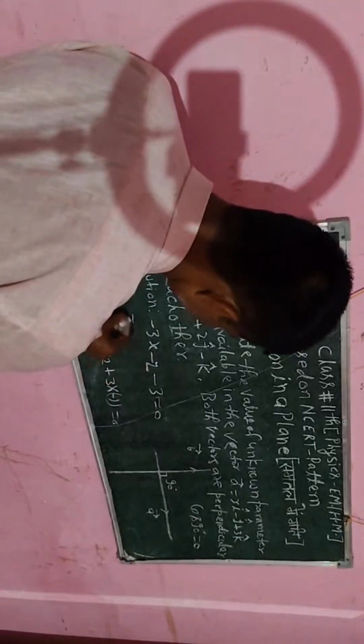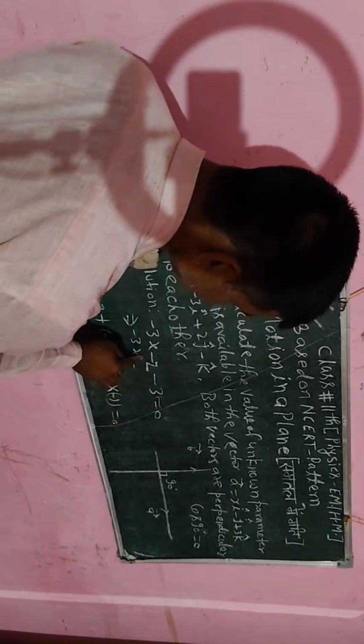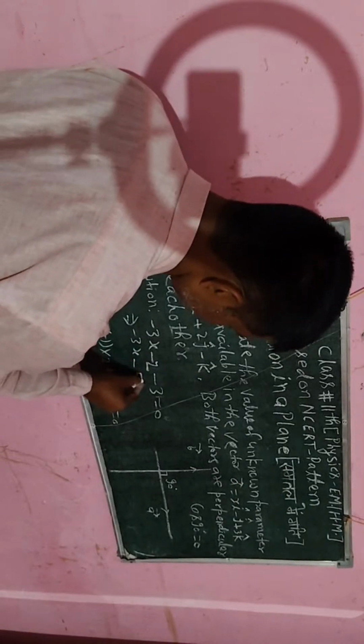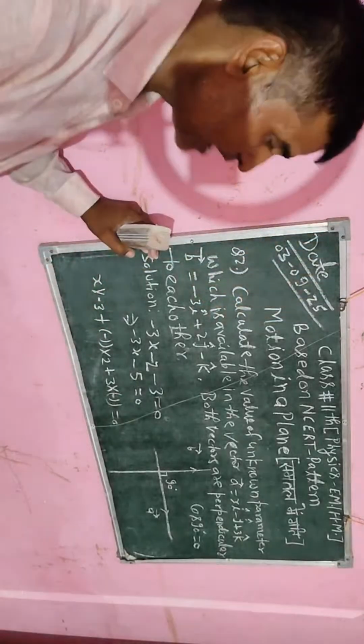Further I will also simplify that: minus 3x, and this is minus 2 and minus 3, that will be minus 5. If both have the same sign, I will add, and put the same sign there.